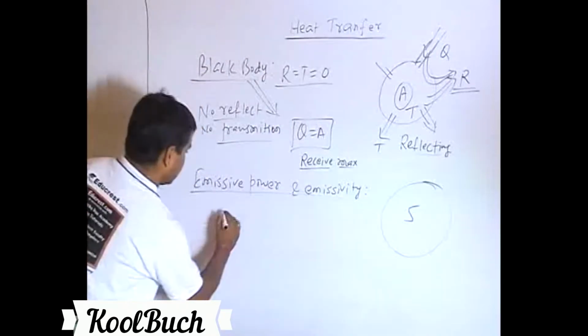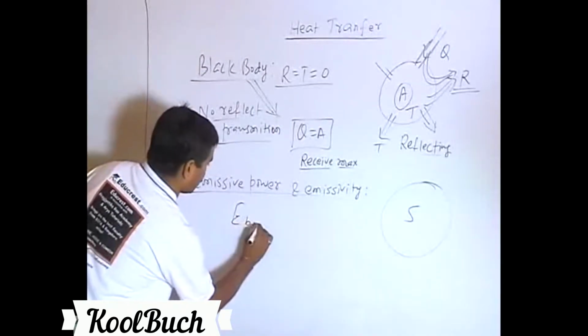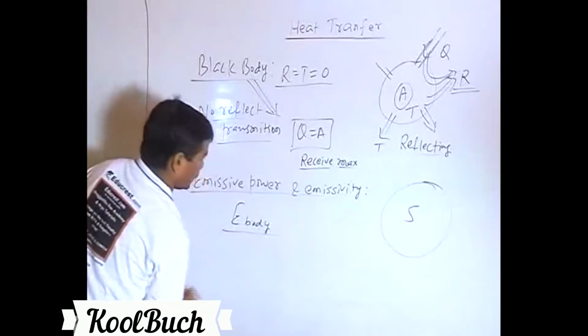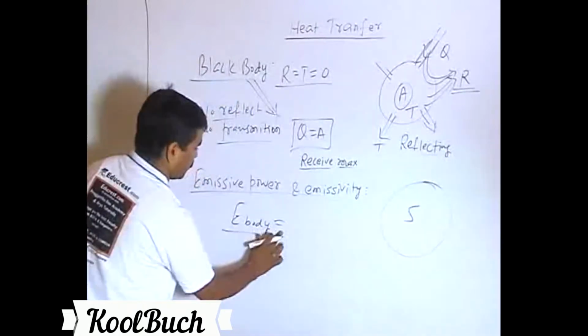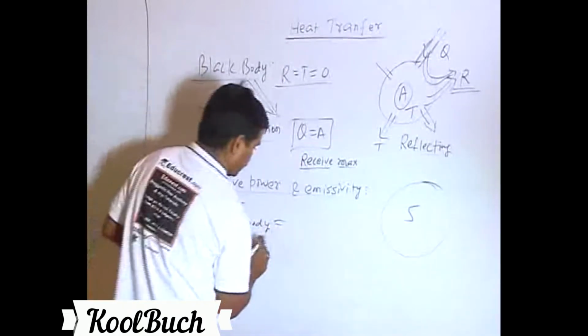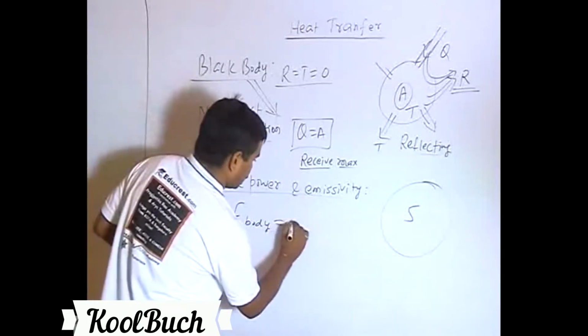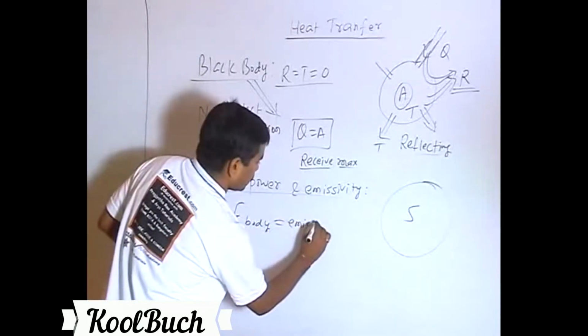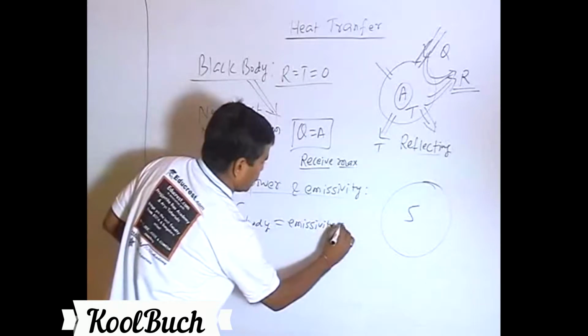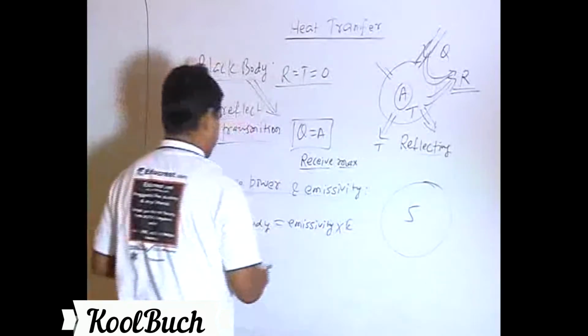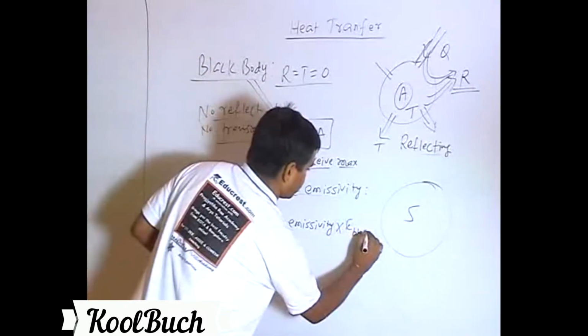So what we say is the emissive power of the body is equal to a term called emissivity times the emissive power of a black body.